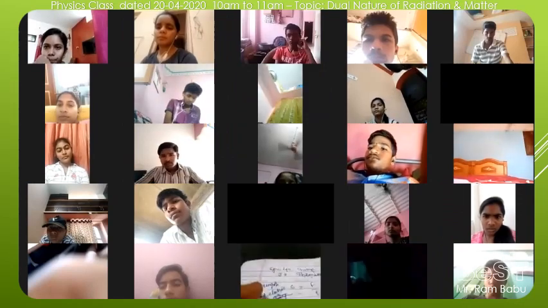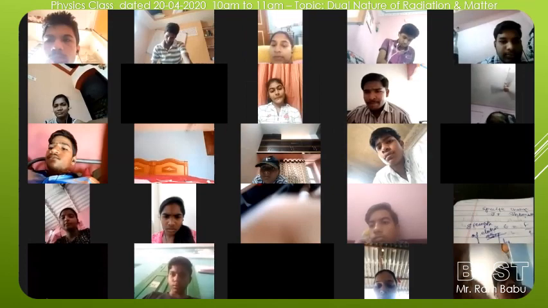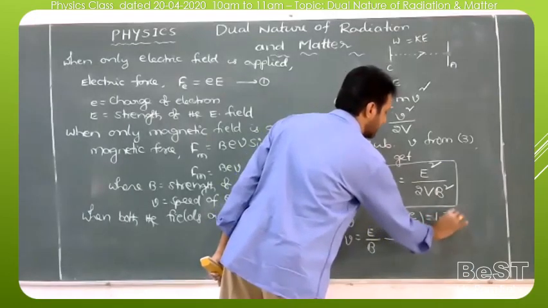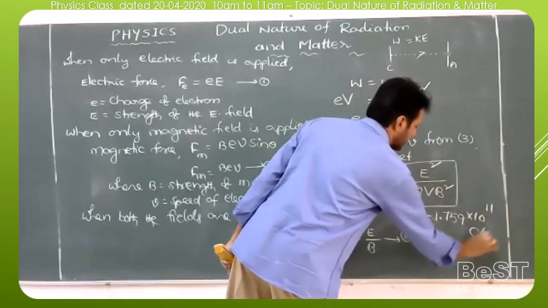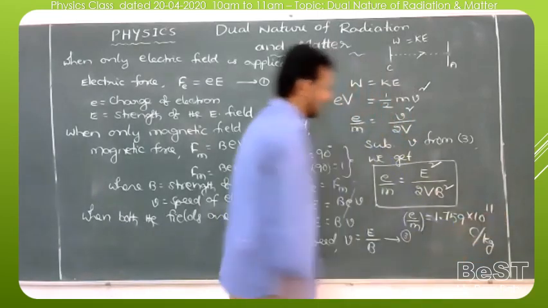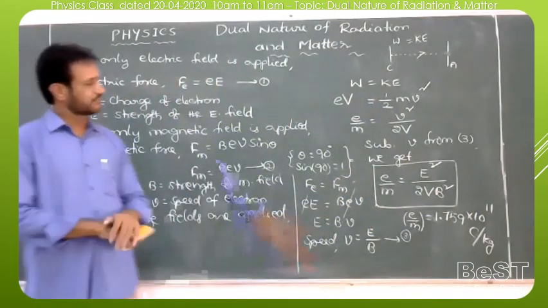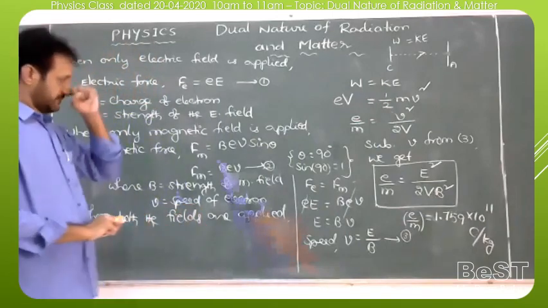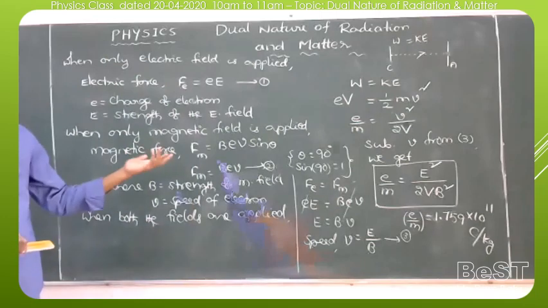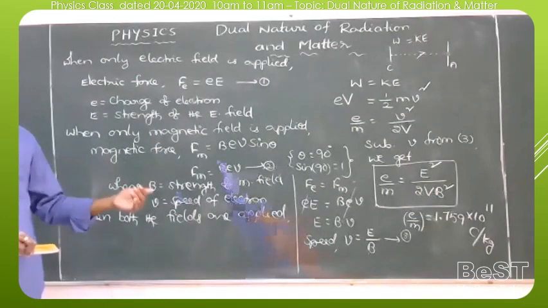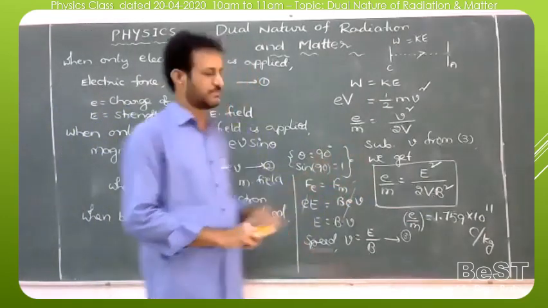In this, the value of the specific charge of the electron e by m is the experimental value 1.759 into 10 to the power 11 coulomb per kilogram. It is the experimental value given by J.J. Thomson. By using this formula, we can calculate the specific charge of any particle, like alpha particle, electron, proton, whatever is given.